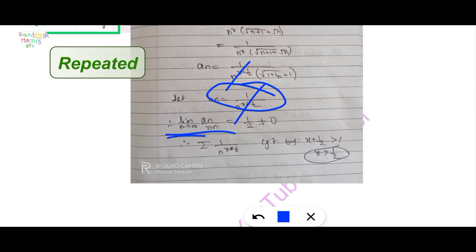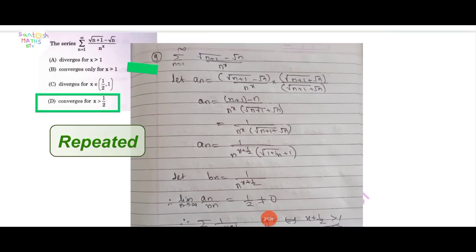Finally we get 1 upon root 1 plus 1, that means 1/2. This is non-zero. So the sum of 1 upon n raised to x plus 1/2 is convergent if and only if x plus 1/2 is greater than 1, that means x is greater than 1/2. Finally we get option D is correct here.